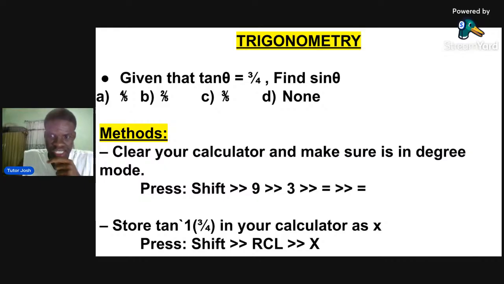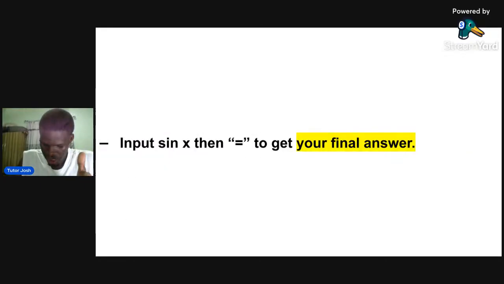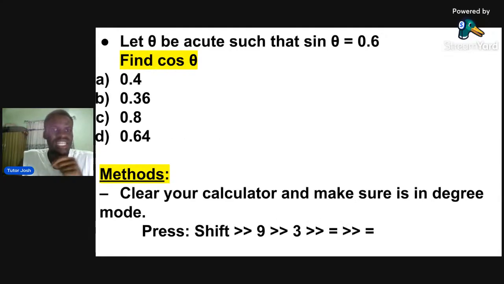So we move to the next slide. Okay, we've done this, which is actually input to get our final answer. The next slide, they'll give us a question like this. Let theta be acute such that sin theta equals 0.6. Find cos theta. A 0.4, B 0.36, C 0.8, D 0.64.